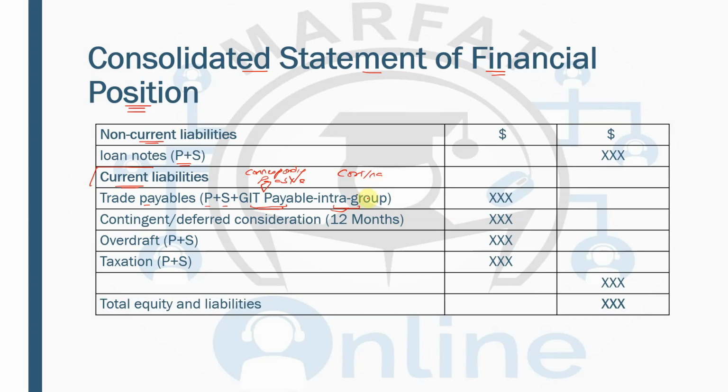The important thing that we'll be discussing over here is the contingent and deferred consideration. Now I have already discussed that the amount paid by the parent to the subsidiary is known as the consideration. So far we have seen three elements. It can be cash, there can be loan notes, and there can be the share exchange. So far we have seen these three elements. The other two elements can be deferred consideration and contingent consideration.